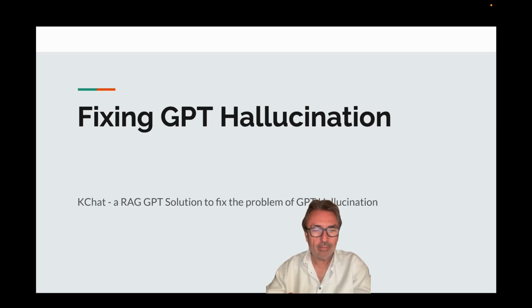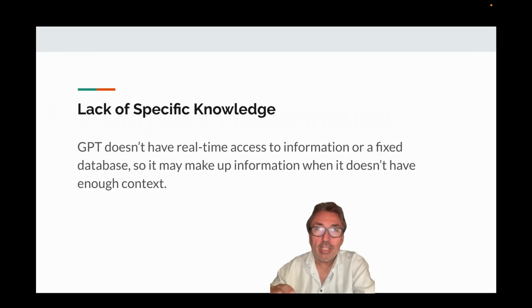Let's take a look. The first reason why GPT may hallucinate is that its database is not real time and it doesn't have all of the information that's on the internet. And therefore, it may not have the context to provide the right answers for you. This is different than a Google search, where they're constantly indexing the entire internet and they have the latest information to serve you.